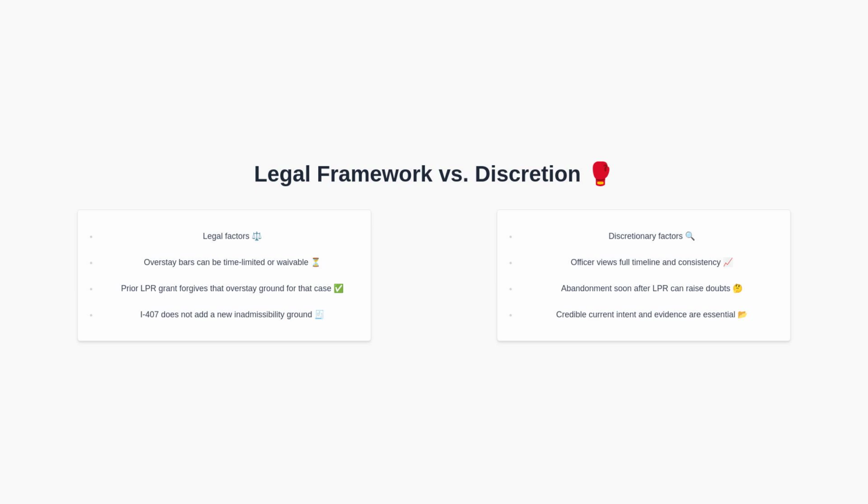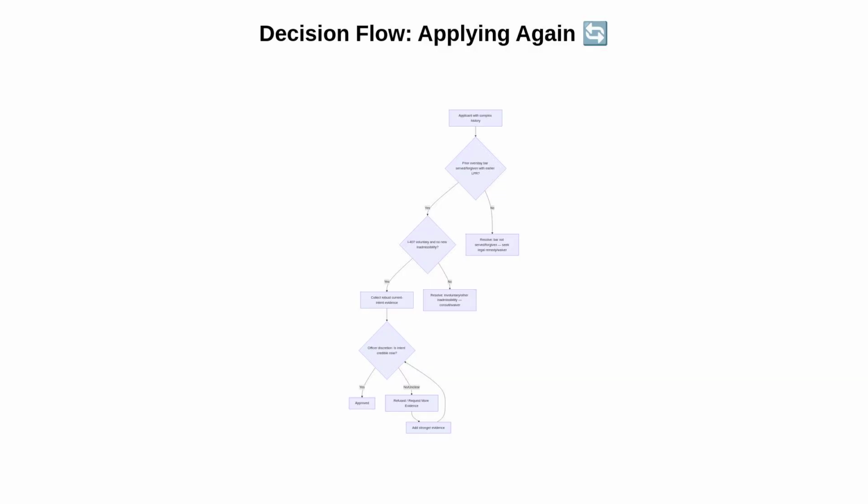Abandoning LPR shortly after obtaining it can raise questions about the applicant's commitment to residence. Therefore, the quality of today's evidence demonstrating stability and genuine permanent intent becomes central to the outcome. This decision flow will depict the steps an applicant with a complex history should expect, confirming that prior overstay issues